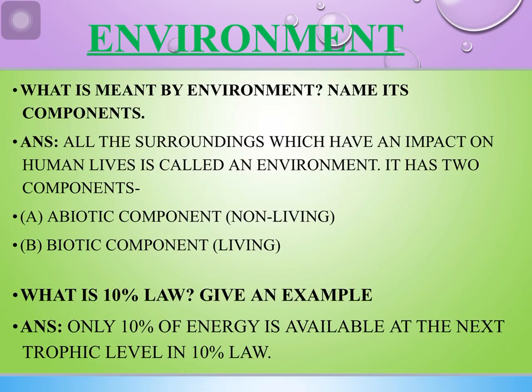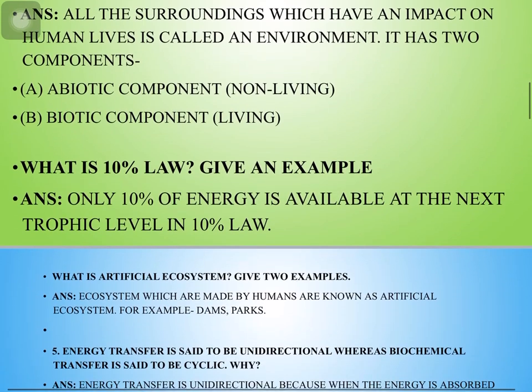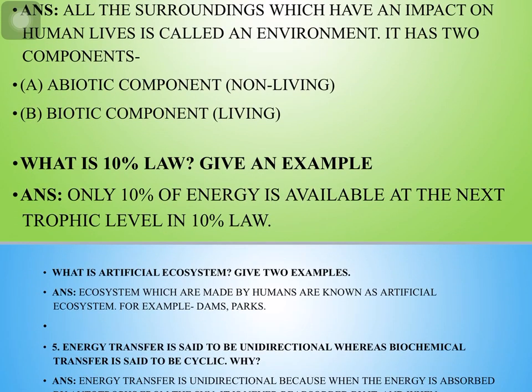Next question is, what is the 10% law? Give an example. So in this, only 10% of energy is available at the next trophic level, in the 10% law, you can say. And for an example, you can take any example of a 3-step food chain, like deer eating grass, and it is eaten by the lion. So only 10% is transferred.